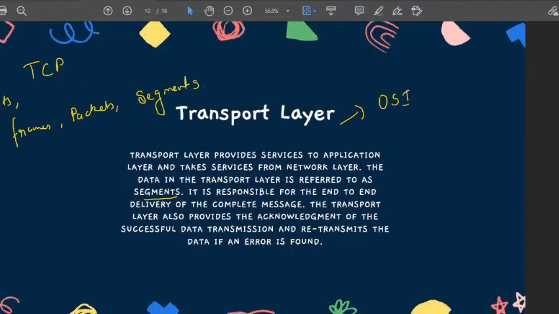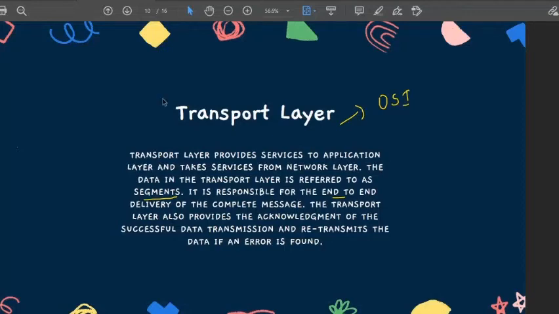Segmentation is a function of the transport layer. In the data link layer we saw node to node delivery; the transport layer is responsible for end to end delivery of the complete message.